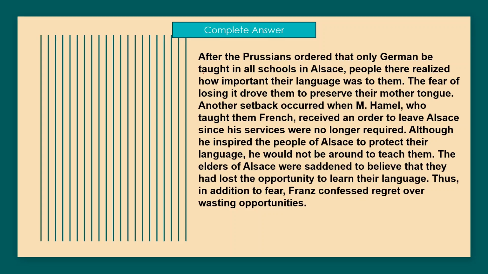So here is the complete answer. After the Prussians ordered that only German be taught in the schools of Alsace, people realized how important their language was to them. This is the first point. The fear of losing it drove them to preserve their mother tongue. Another setback, the second point, occurred when M. Hamel, who taught them French, received an order to leave Alsace, since his services were no longer required. Although he inspired the people of Alsace to protect their language, he would not be around to teach them. So people were going to miss him.